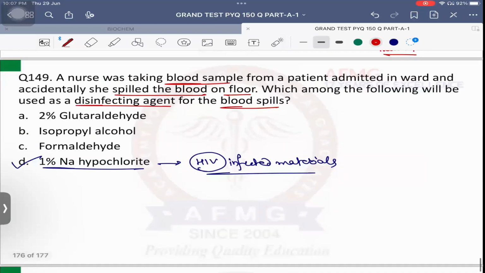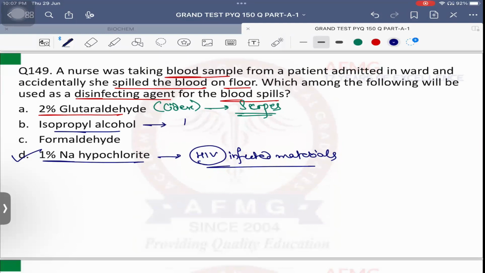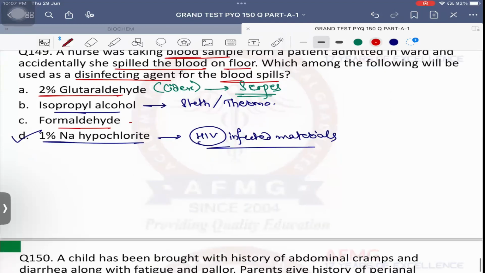2% glutaraldehyde is also known as Cidex, and it is used for cleaning or disinfection of scopes, all scopes, endoscopes, colonoscope, cystoscope, everything. Isopropyl alcohol is used for cleaning of stethoscope and the thermometer usually. Formaldehyde gas is used for fumigation of OT, operation theater.